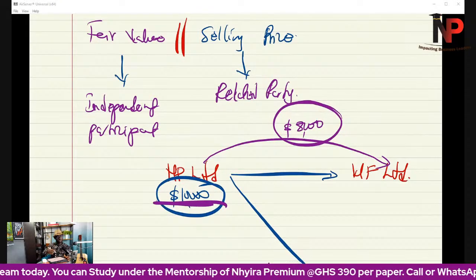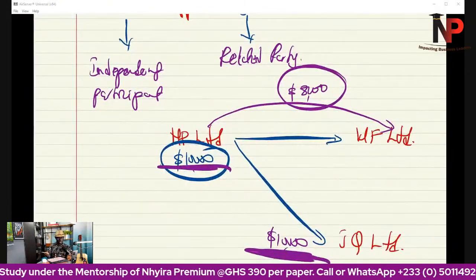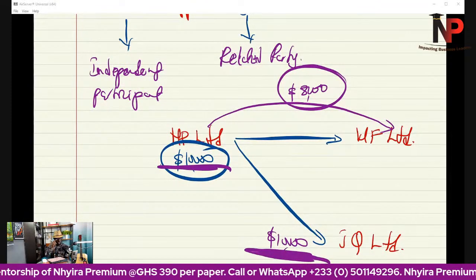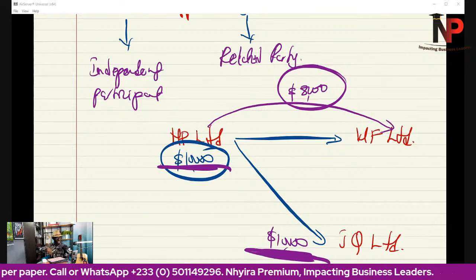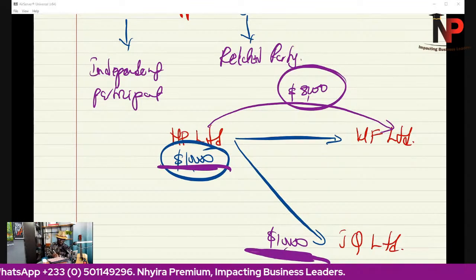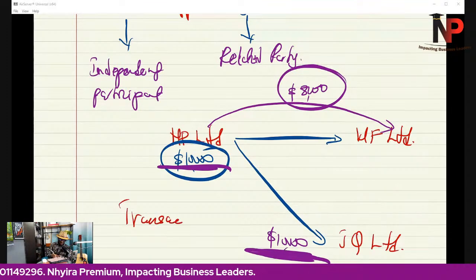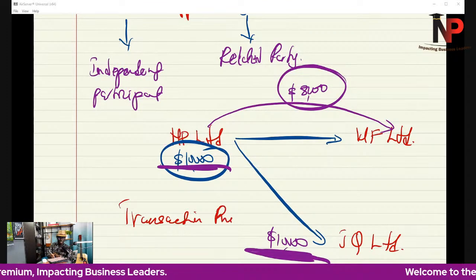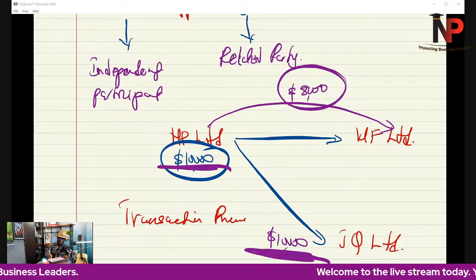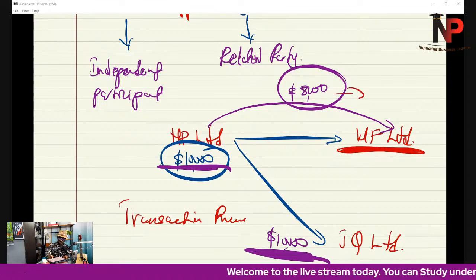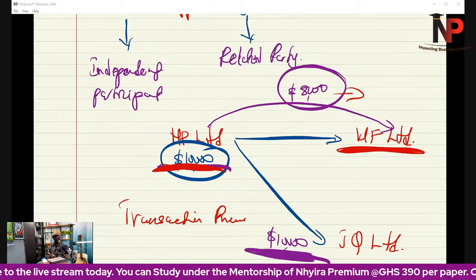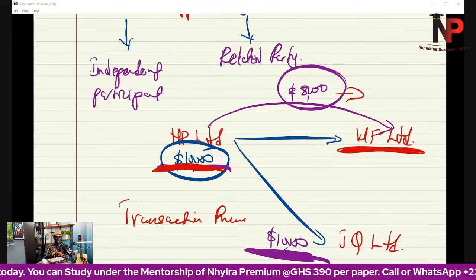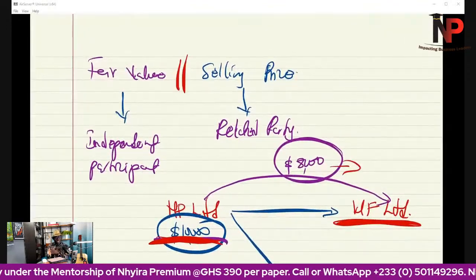Now, for tax purposes, this is outside your scope though. When the GRA comes, or HMRC, Her Majesty's Revenue and Customs in the United Kingdom, they will reverse the transaction because that amounts to transfer pricing, which is illegal. So even though YF Limited bought it at 8,000, once they establish that it is a related party transaction, they will still account for it as 10,000 and tax us on that.